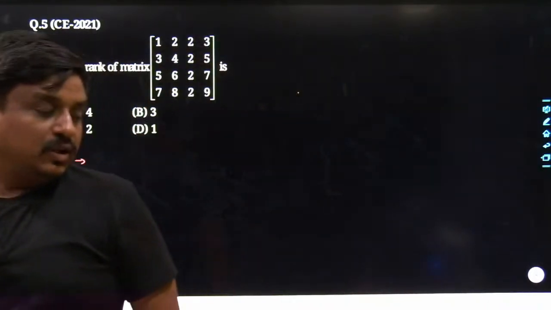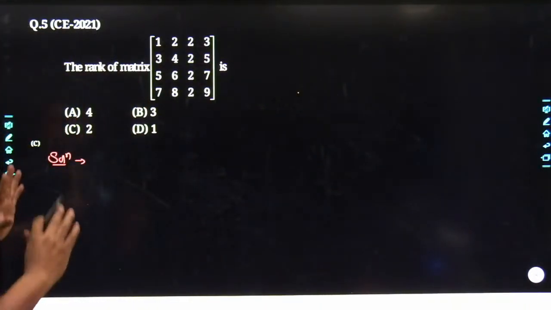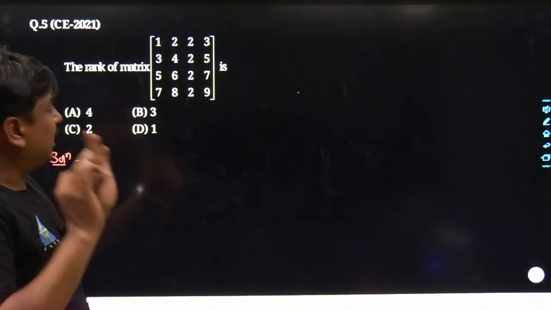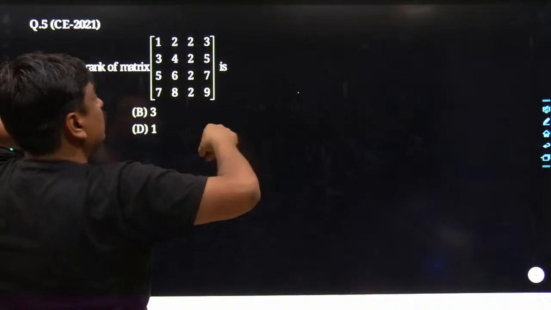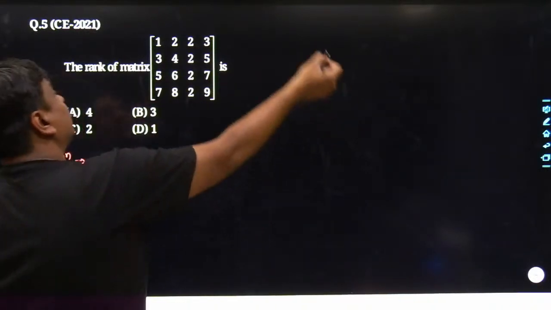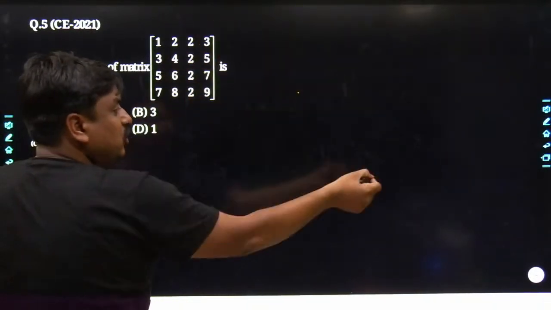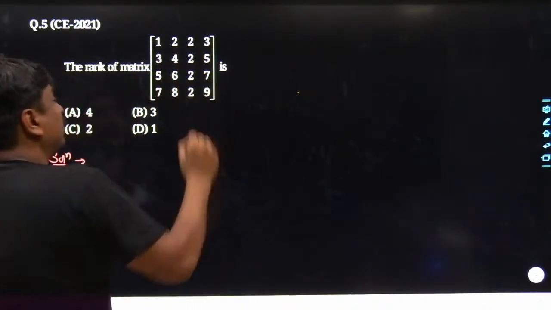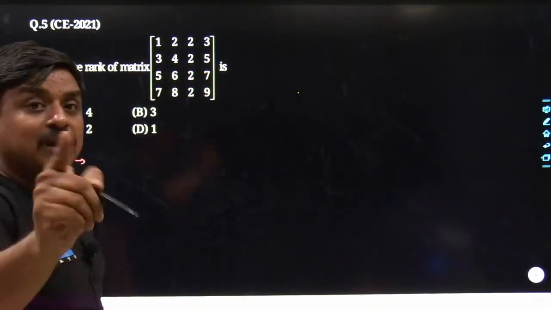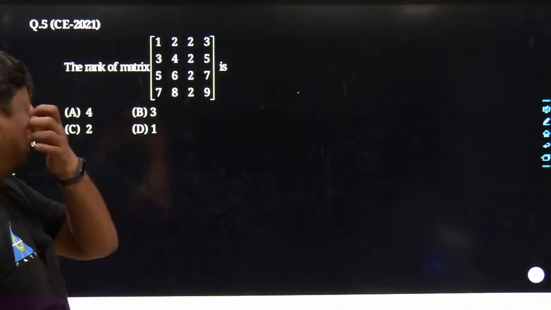Agreed with what I'm saying? This problem was not meant for calculation of rank manually. Nobody should start taking the determinant of 4 cross 4. If the determinant is non-zero, in that case the rank would be 4. If it is 0, the rank would not be 4. Even the calculation of the determinant of a 4 cross 4 matrix would take a huge amount of time. Agreed to what I am saying?